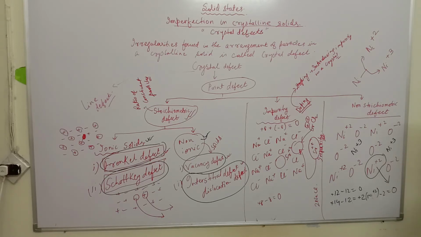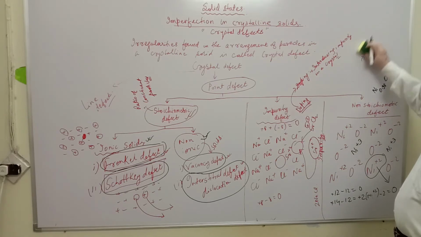Sometimes the atom or the ion with lower valency leaves its site and they form a non-stoichiometric compound. So this type of compound exists generally as nickel 0.98, oxygen 1.00 and so on. So what is happening here in this case?